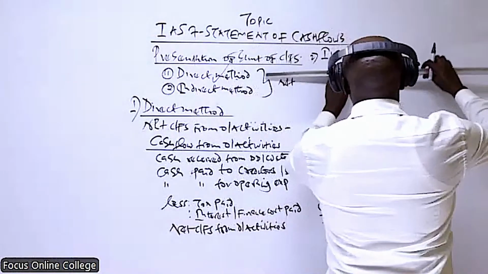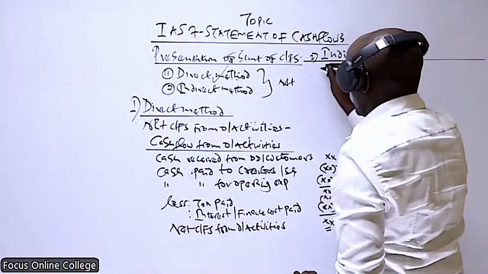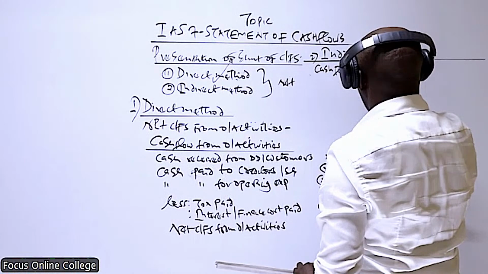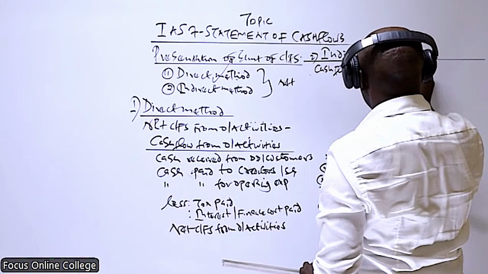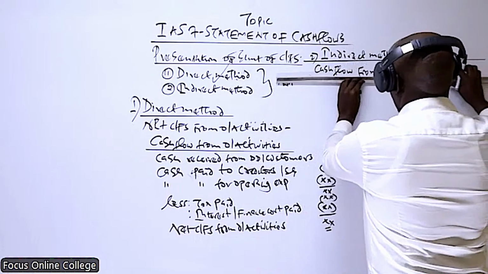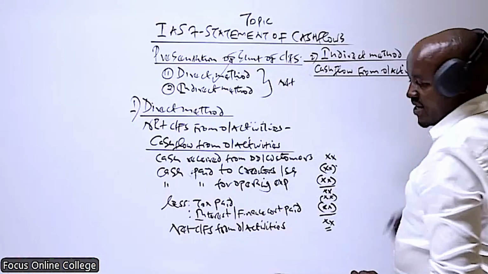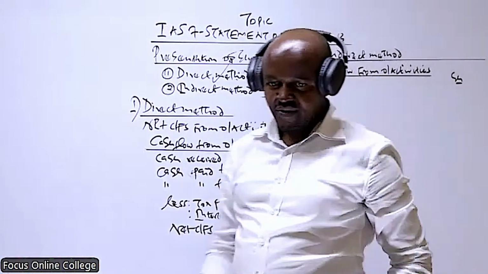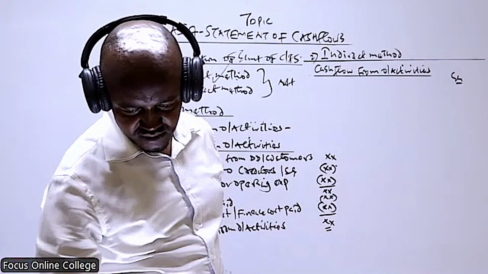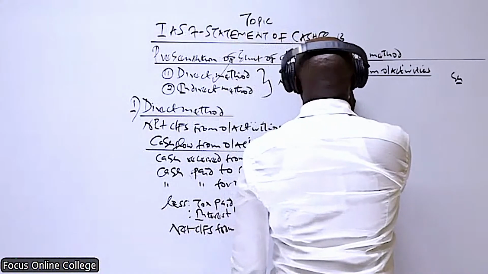So here, under this method, to compute the cash flow from operating activities, we start with the operating profit.